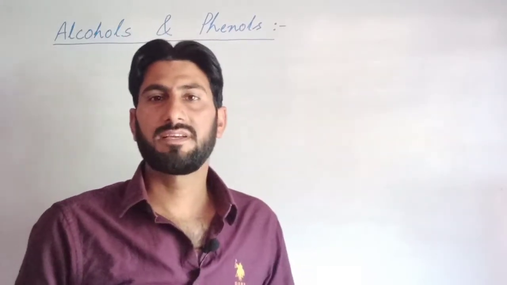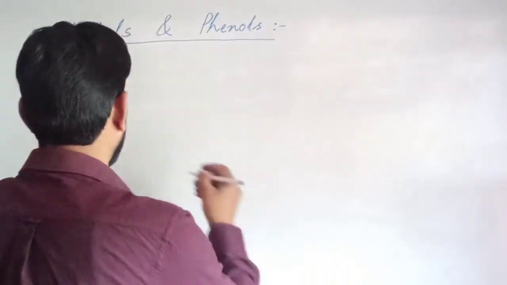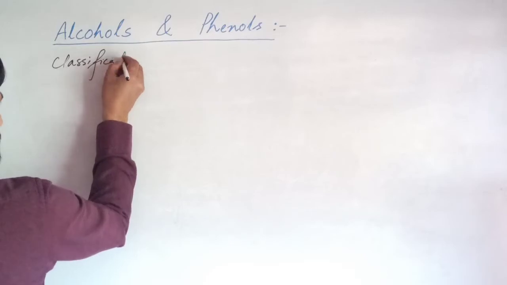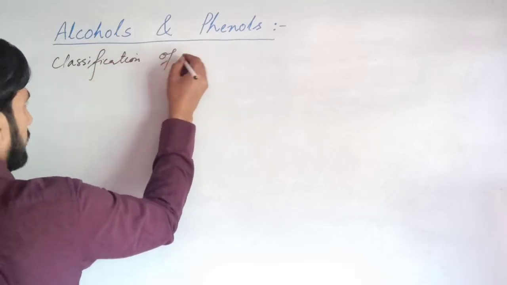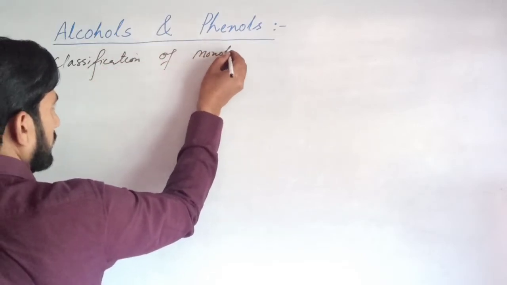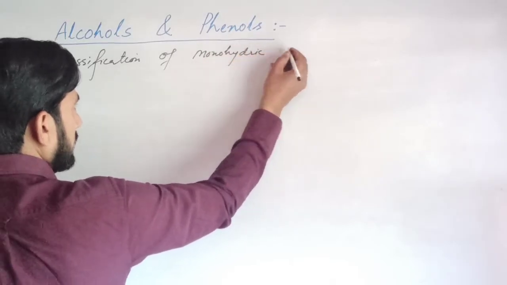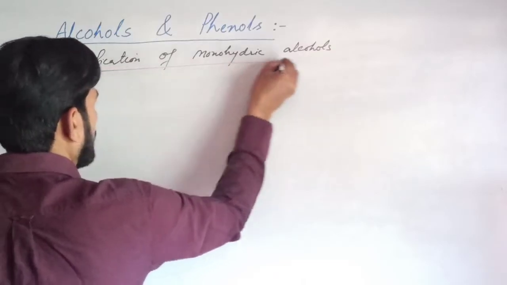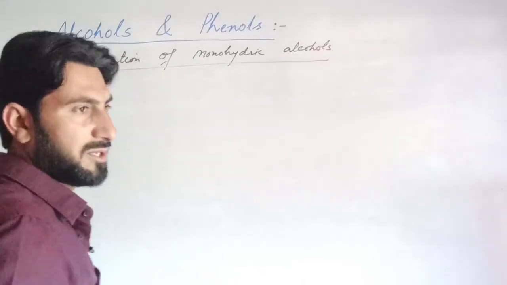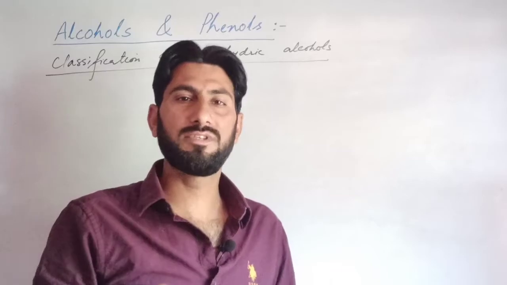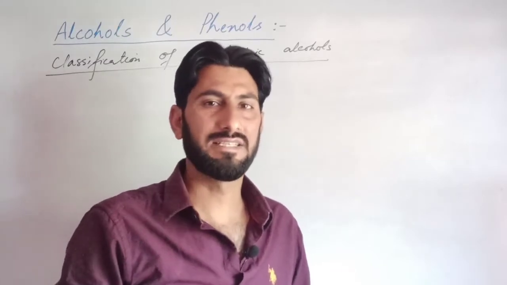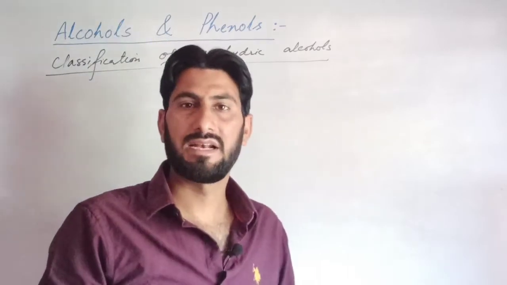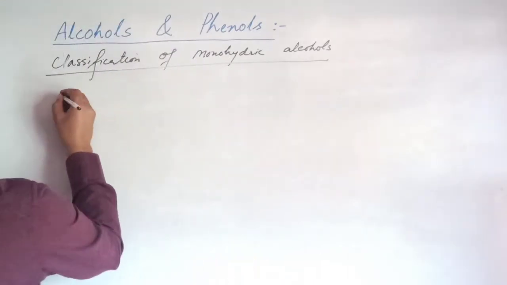Now classification of monohydric alcohols. On the basis of the nature of the carbon to which the hydroxyl group is attached, monohydric alcohol can be classified as primary, secondary and tertiary alcohols.